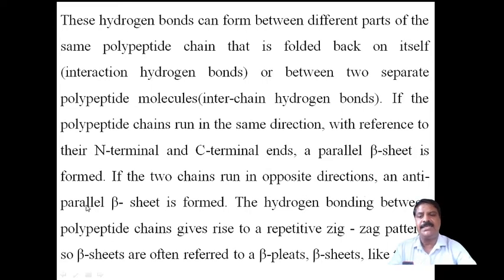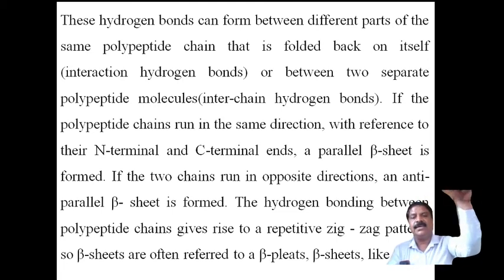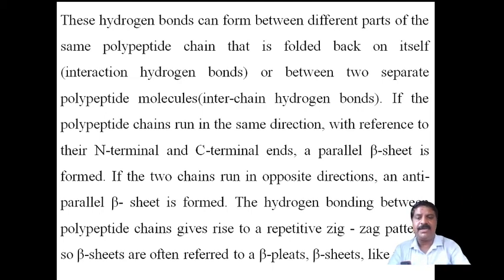This is a parallel beta sheet. Suppose the two chains run in opposite directions: one terminal has N and the other terminal has C. If the two chains are formed parallel, then one runs N to C, and the other also runs N to C. Here it should be anti-parallel: one runs N to C, then the other runs C to N, along this line.